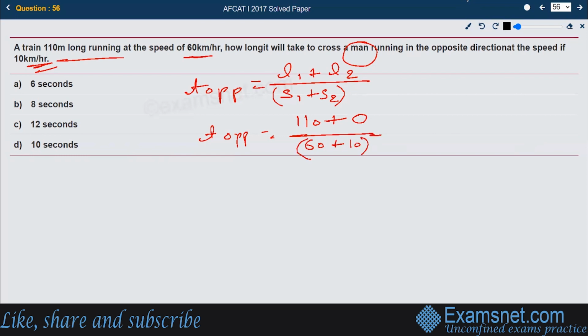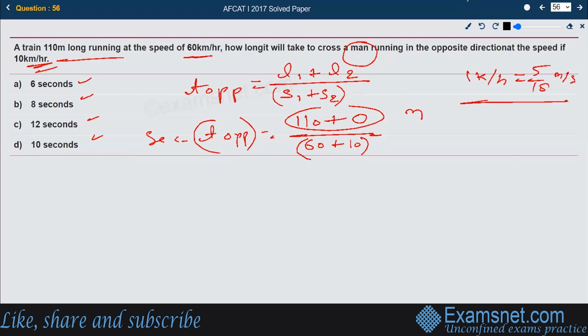Because the unit of all the options is in seconds, the time unit should come in seconds, and the unit of the lengths is given in meters. So we need to convert kilometer per hour into meter per second, and the conversion factor always is 1 kilometer per hour is equal to 5 by 18 meter per second. So 60 plus 10 would be the complete relative speed in kilometer per hour. If we have a factor 5 by 18 ahead of this, we will be converting this into meter per second. So this is the final expression.